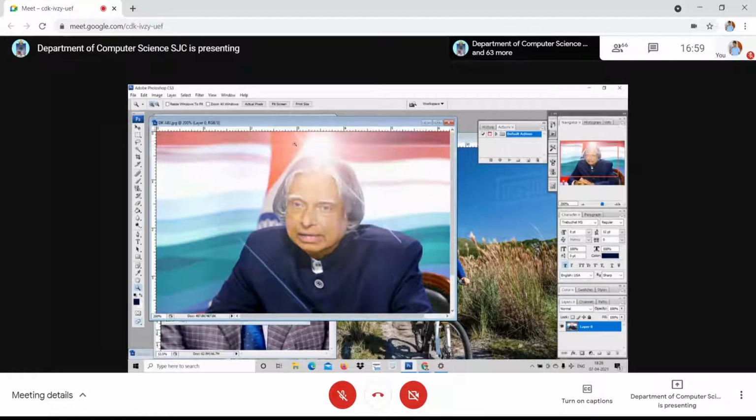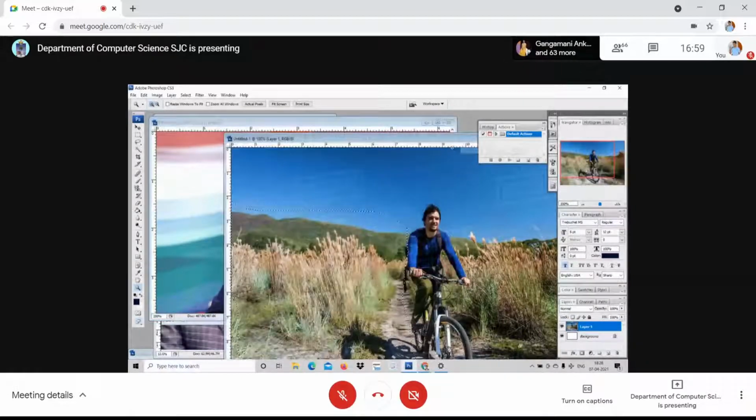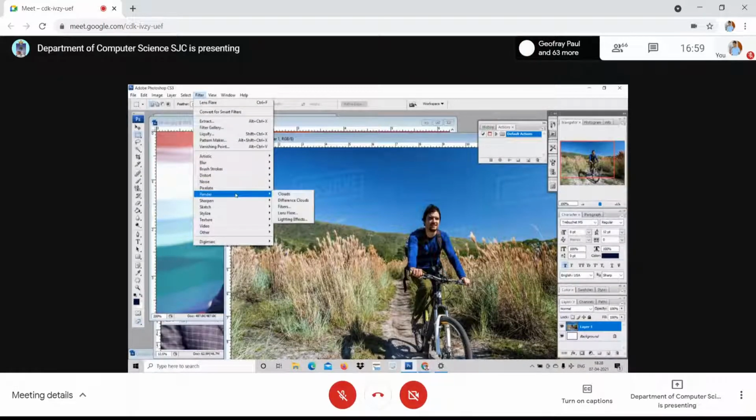Excuse me, sir. Yes, madam. That lens flare is not activated, sir. What to do? It should be there, madam. But it is blurred, not highlighted like the other options. Lens flare is not highlighted. And below this, one more is there, lens flare, lighting effects. Both are not available. Okay, let me check it, sister. Maybe at the end of the session.